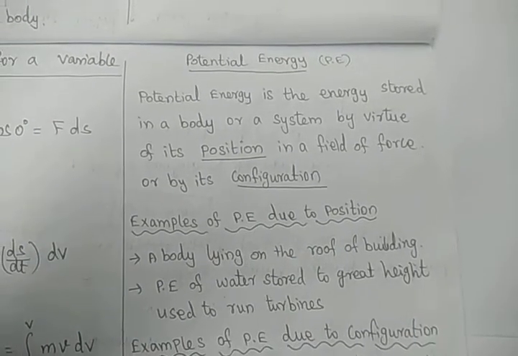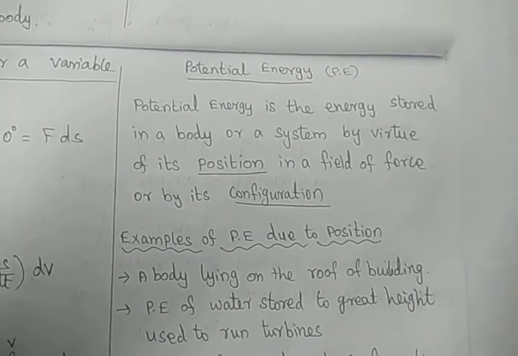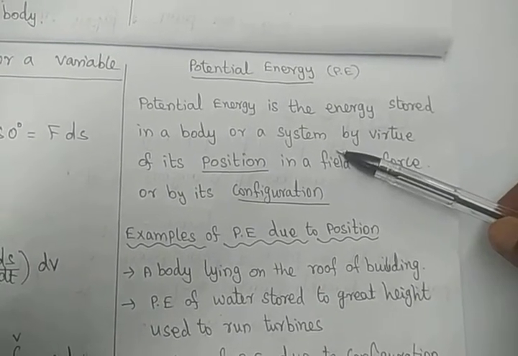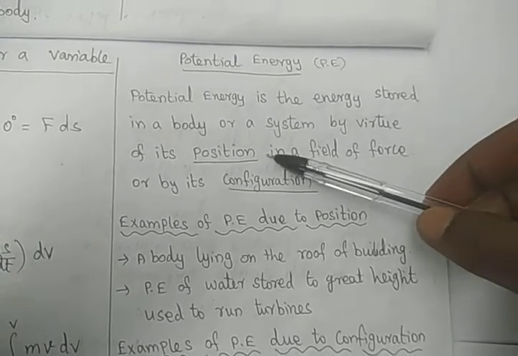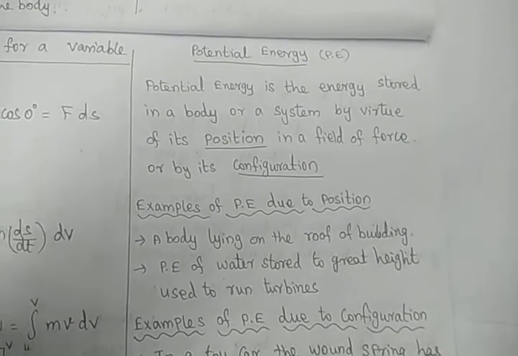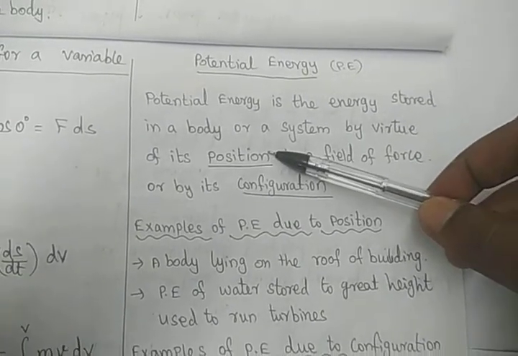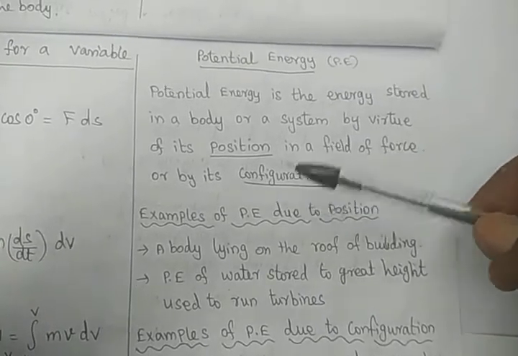As there are two forms of energy, kinetic energy and potential energy, now we are going to see about potential energy. The potential energy is the energy stored in a body or a system by virtue of its position or configuration. So position is also potential energy, configuration is also potential energy. Based on that we have potential energy.